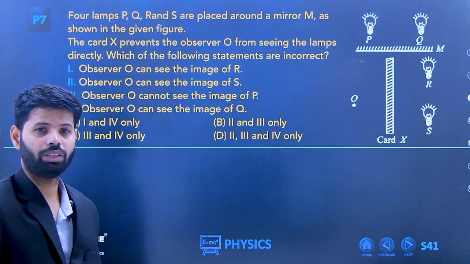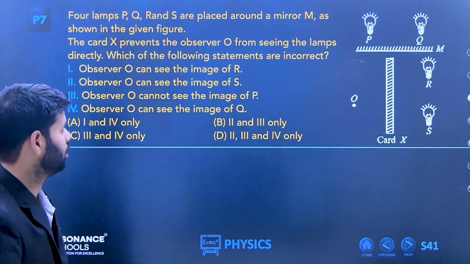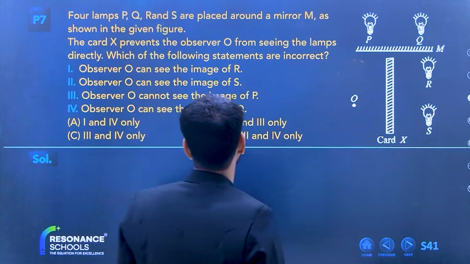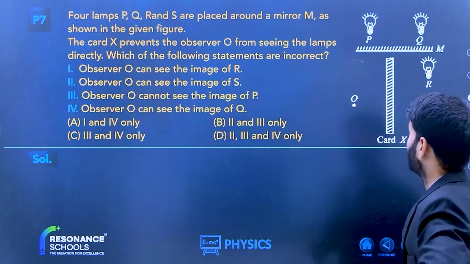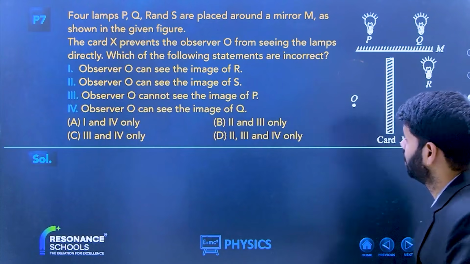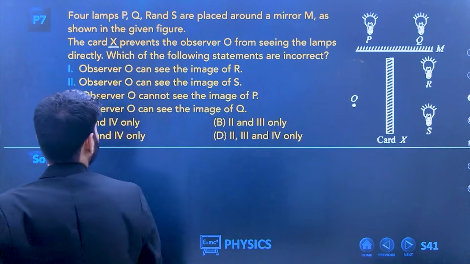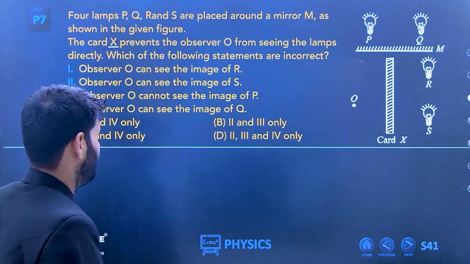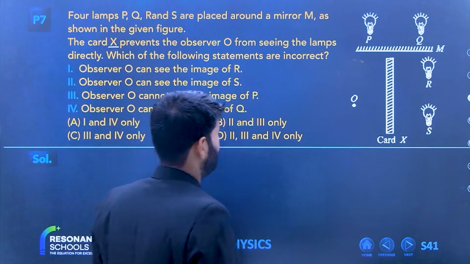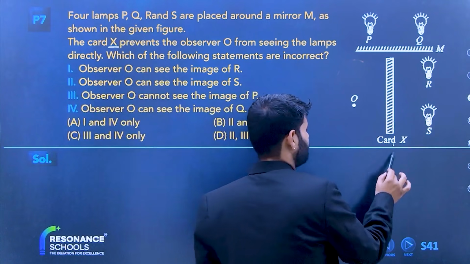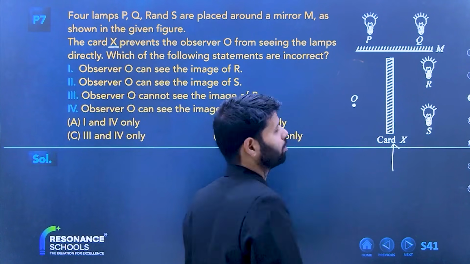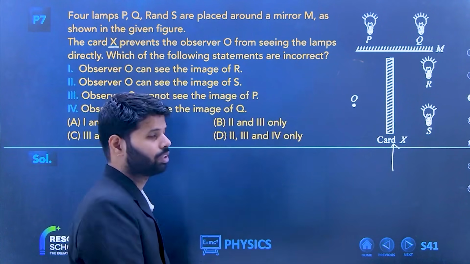Come on, read the question, beta. 4 lamps are there. How many? 4. P, Q, R and S are placed around a mirror M as shown in the figure. Now the card X, there is a card, okay, prevents the observer O from seeing the lamp. Can you see? This is the card. Basically, this is the obstruction.